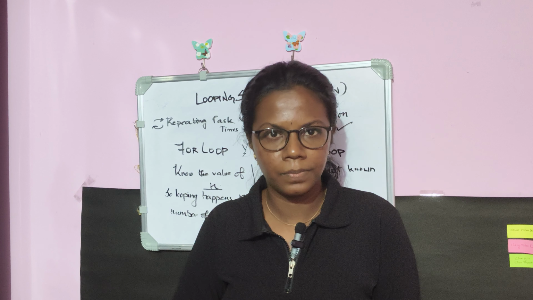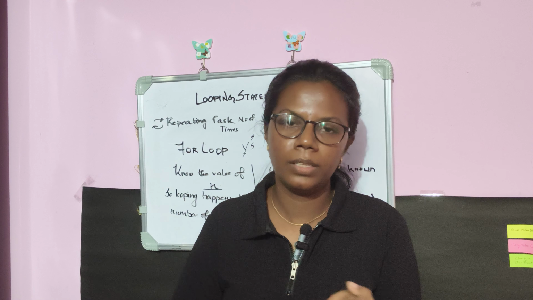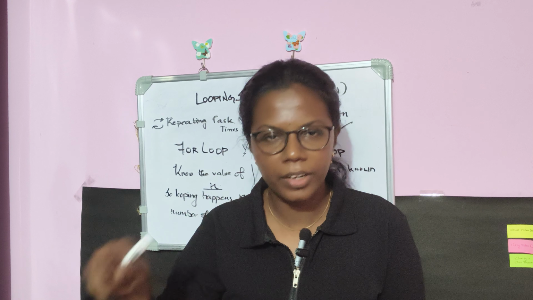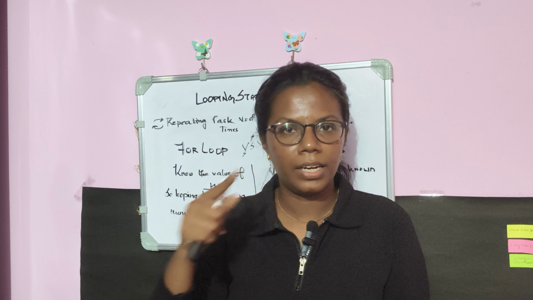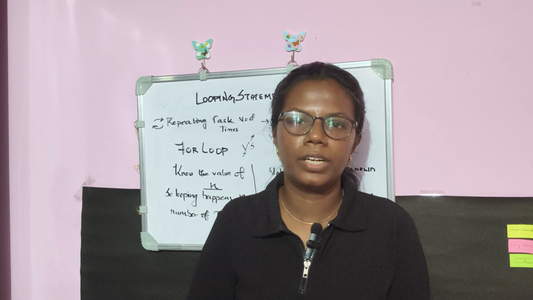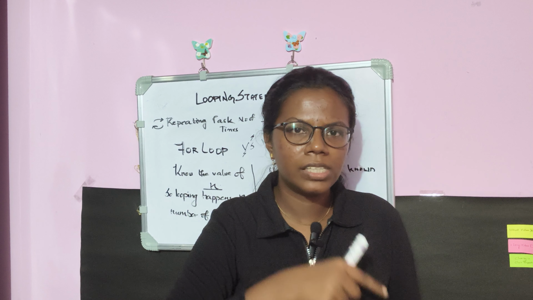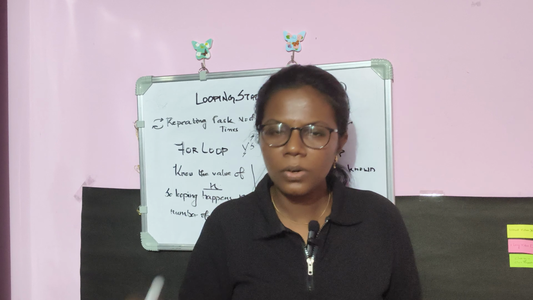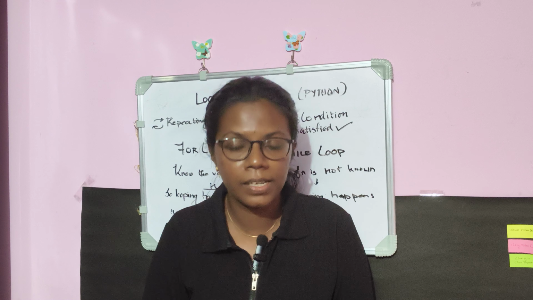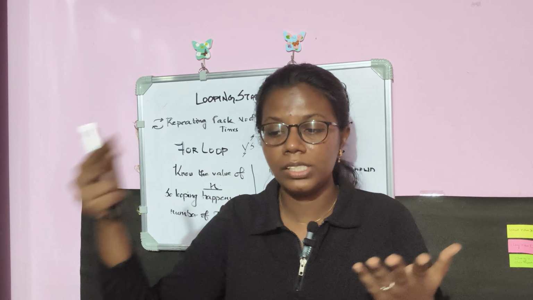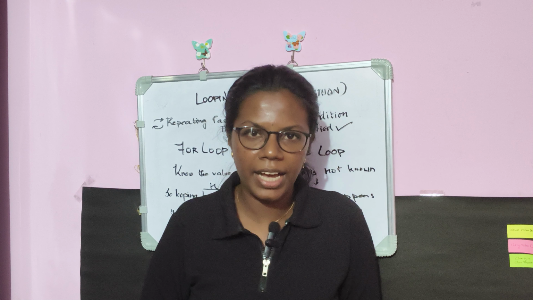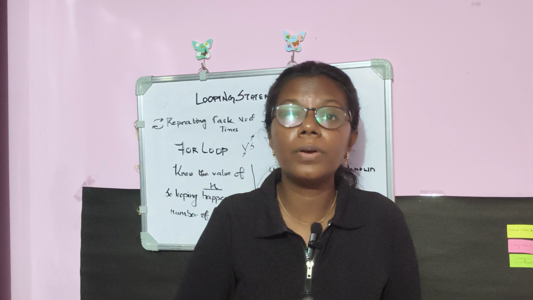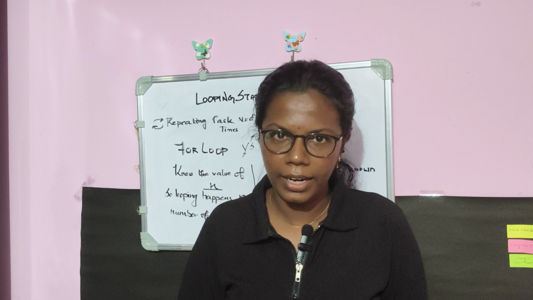How will I be doing that? I'll be calling the first student's name. If they are present, I'll mark them present. I'll call the second student's name, and if they are present, I'll mark them present. If I call the third student's name, if present or absent, I'll mark accordingly, right? Until I complete the list of 65 students. So here I know the number of students in my class. I'm taking attendance for 65 students, so 65 times I need to call out their names. So I know the number of times I need to repeat the task here, right?